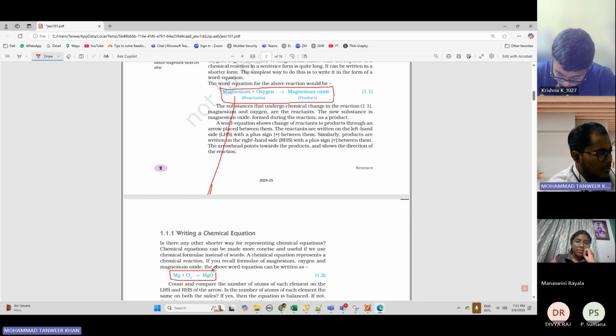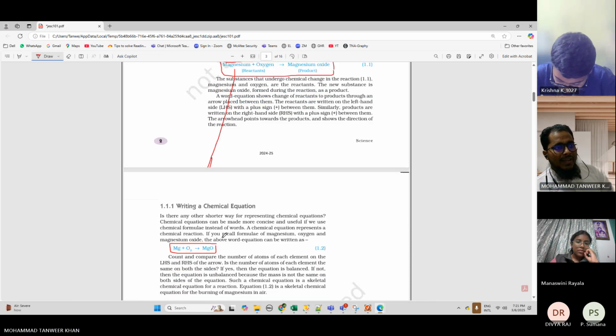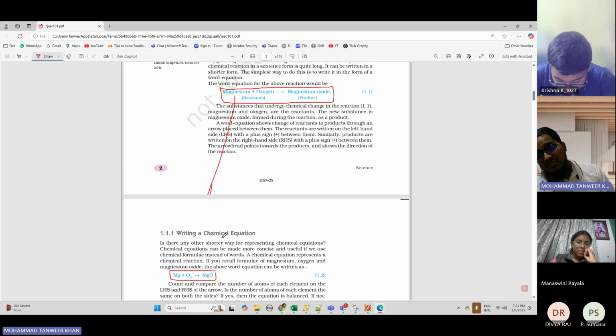Divya and Sumna, is this clear? Yes, sir. So like this, in chemistry there are a lot of things which you have to remember. Similarly, you have to remember this as well. Now the next one.